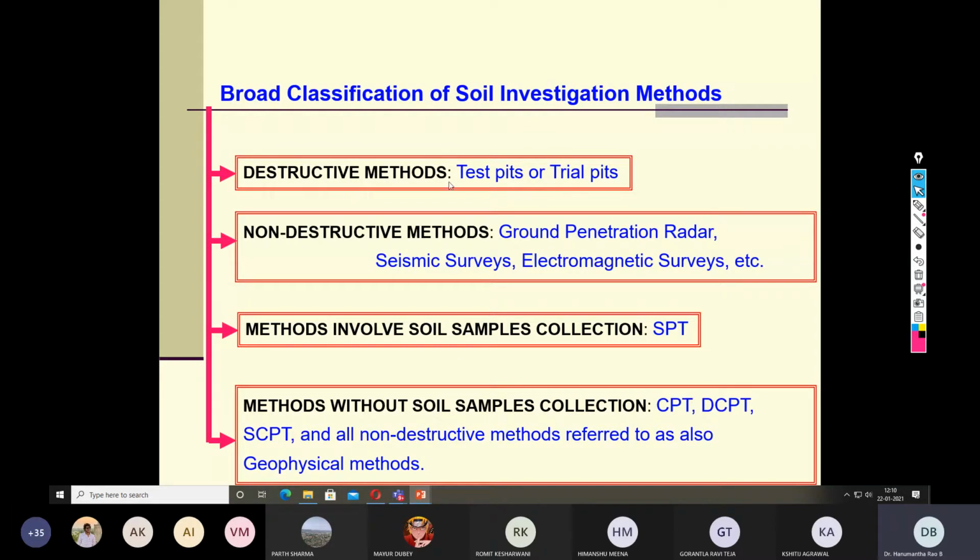The direct, destructive method, where the soil sample is disturbed, for example, is the trial pit. Non-destructive methods, for example, are ground penetration radar, seismic survey and electromagnetic survey. If your intent is to collect the soil sample, then you must conduct the SPT test. Or if you want to find out the response of the soil without sample collection, then you must carry out CPT or DCPT or SCPT.